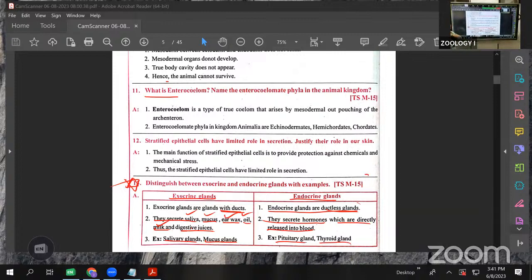So what is the difference? Exocrine glands are provided with ducts, and they secrete saliva, mucus, earwax, oil, milk, or the digestive juices. Examples are salivary glands and mucus glands. Next, what about the endocrine glands? They are ductless glands. They give their secretion directly to the blood, and examples are the pituitary gland and the thyroid gland. This is about distinguishing between the exocrine and the endocrine glands.